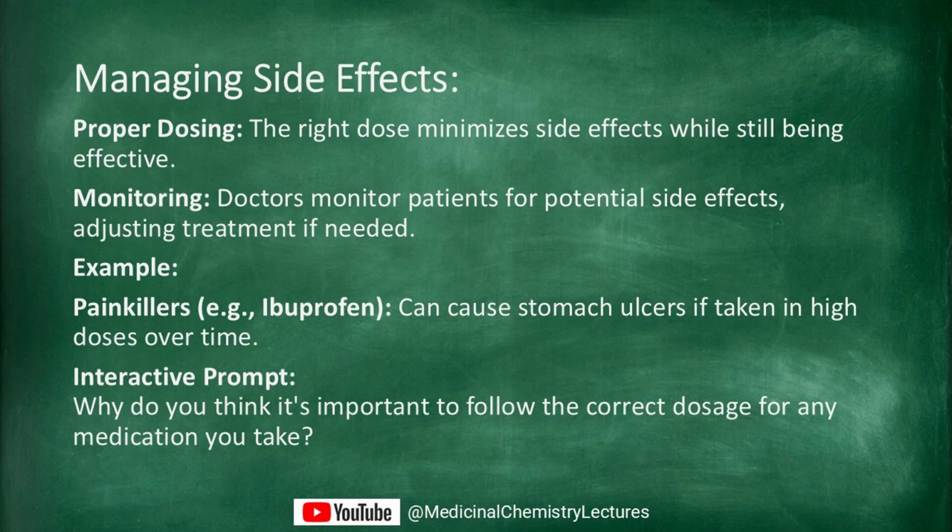Drugs and their side effects. Managing side effects. So, how do we manage the side effects? First, it's all about proper dosing. The right amount of a drug minimizes the risk of side effects. Doctors also monitor patients during treatment, adjusting medications as needed. For example, ibuprofen, a common painkiller, can cause stomach ulcers if taken in high doses over time. Why do you think it's so important to follow the correct dosage for any medication you take?